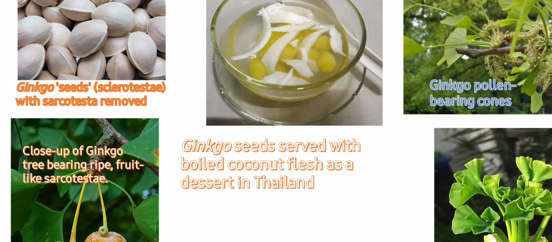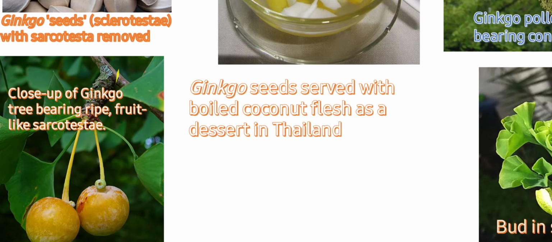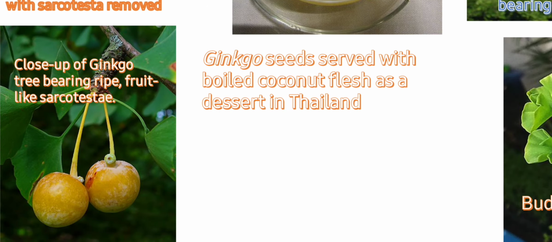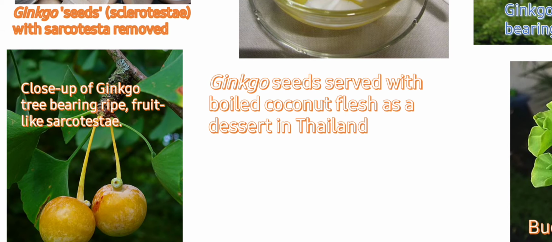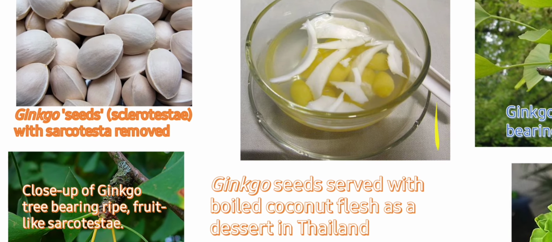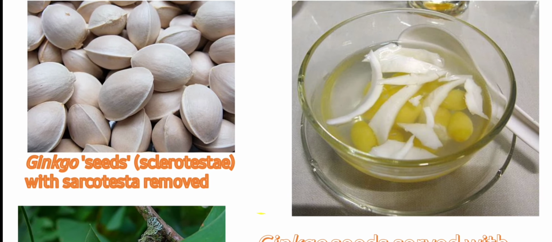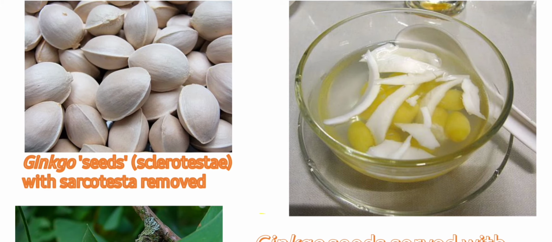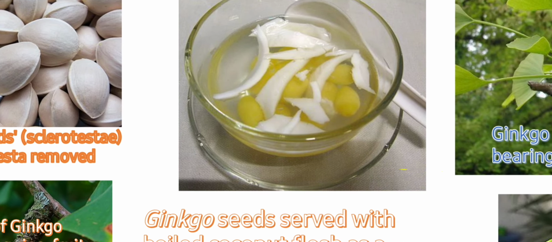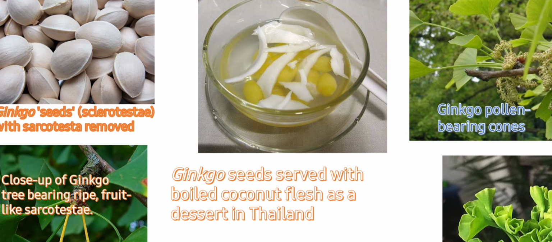In these images, you can see that the ginkgo tree bears ripe fruit-like sarcotesta, that is, they have an outer covering on the seed which makes them appear like ripe fruits. Here you can see ginkgo seeds with the sarcotesta removed. Students, in this image you can see ginkgo seeds served with boiled coconut flesh as a dessert in Thailand. Students, ginkgo seeds are used as a food supplement.